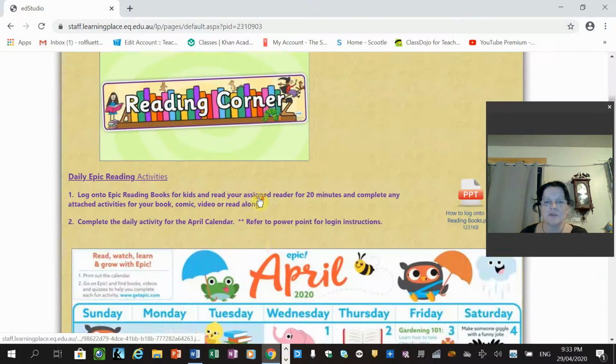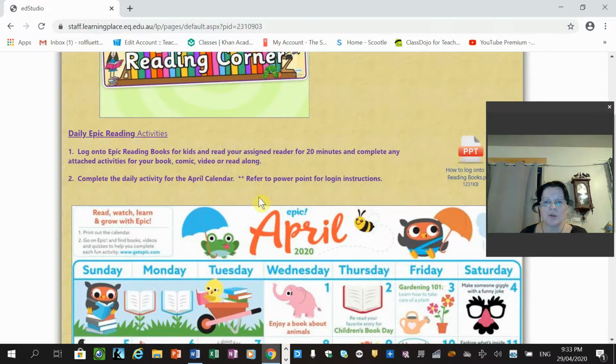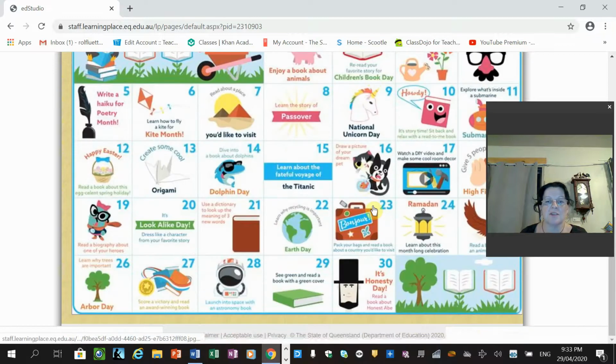For our reading lesson, don't forget to keep a little journal of your reading. Go on to Epic reading activities. This is a PowerPoint on how to get on there if you haven't had a look. There are some great books on there, and obviously a lot of you are going on and reading, because I sent through that Epic had just given us 100 points because a lot of people have been reading, and I think it came up that they've accessed 100 books and resources. Don't forget there's more than books there. There's read-alongs, there's videos, there's comics. Jump on and have a bit of a look.